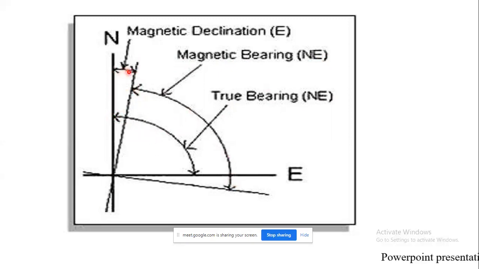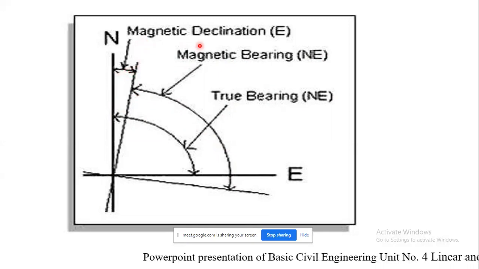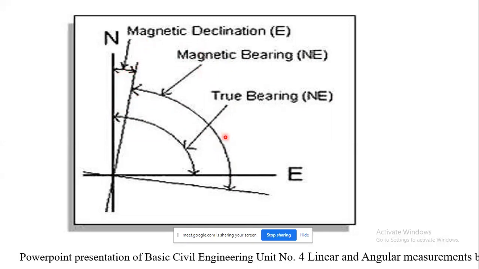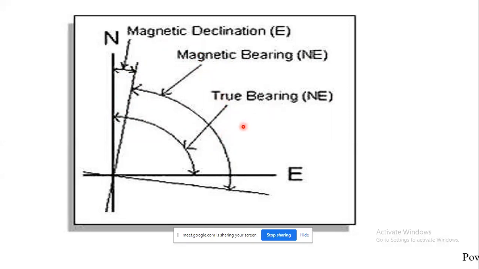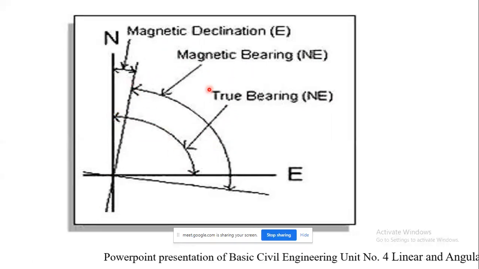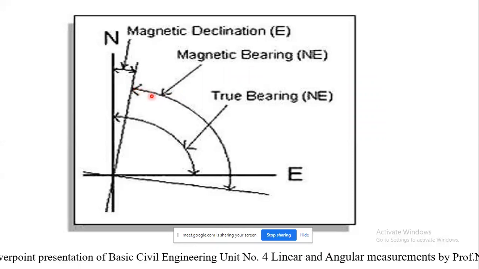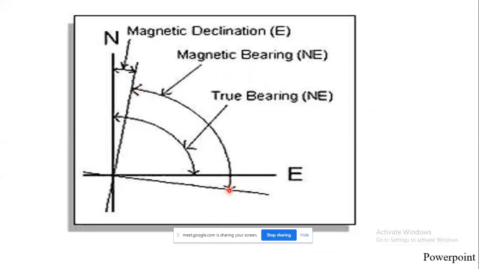The difference between the true bearing and the magnetic bearing is called magnetic declination. That term we are going to see later on, but get the concept clear that true bearing is the angle measured with respect to the true north, and magnetic bearing is the angle measured by a freely suspended needle.